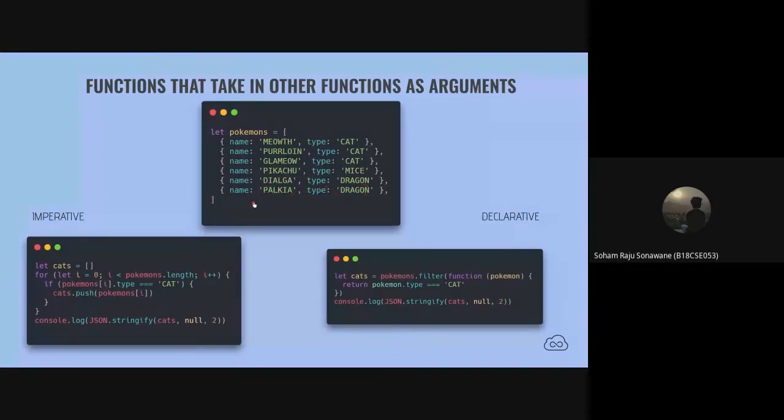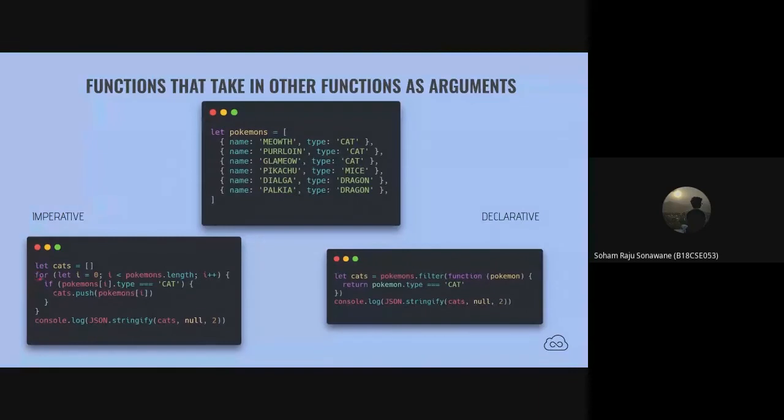So what we are going to do now is filter out the cats because I like cats. Let's take a look at how we would do it in the imperative style, like in general how we do it. So we take an array, and then we have a for loop.